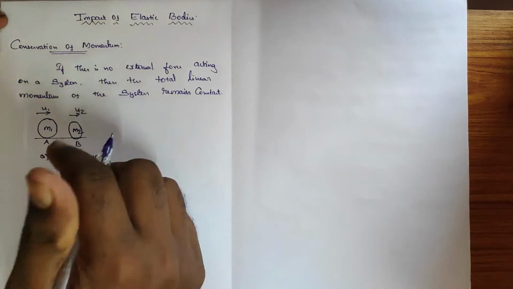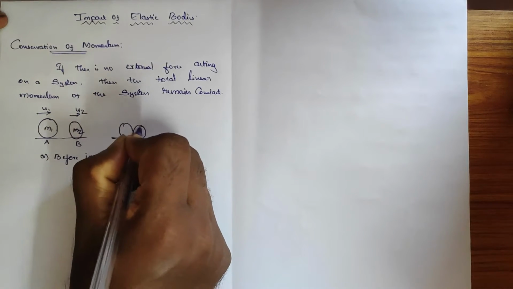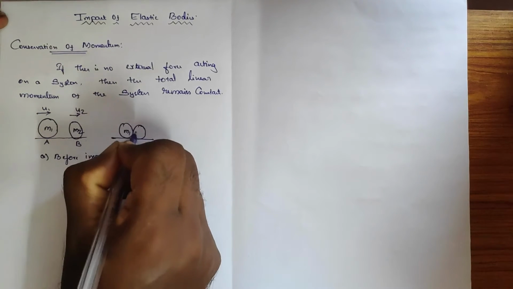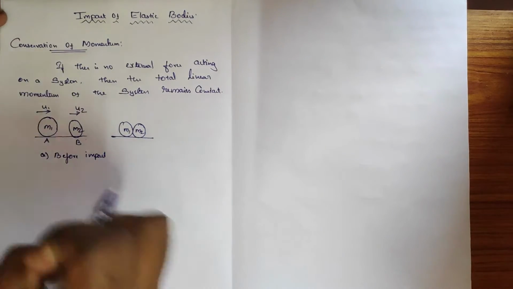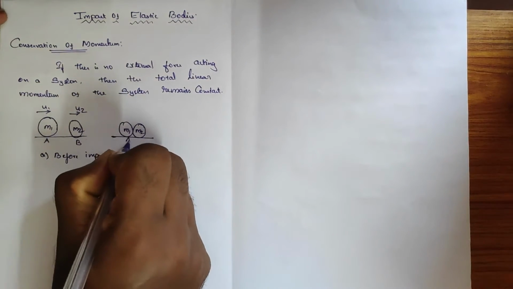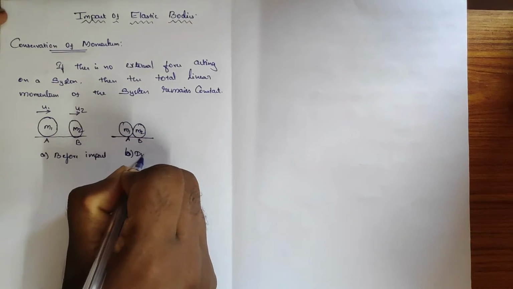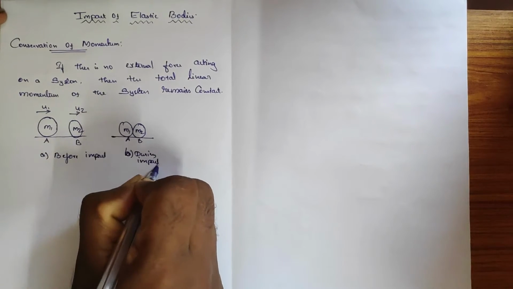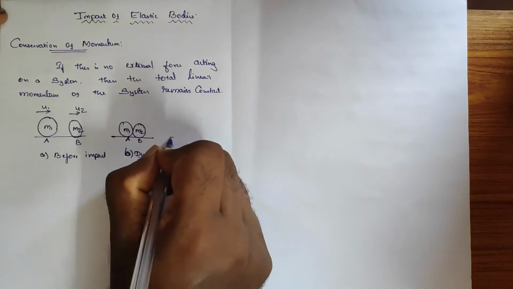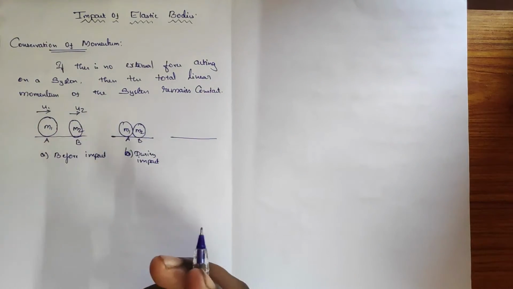Now I am going to make them impact each other. So this is how the position will be. The two balls or rollers are just impacting. This is during impact. Now after impact, what happens?